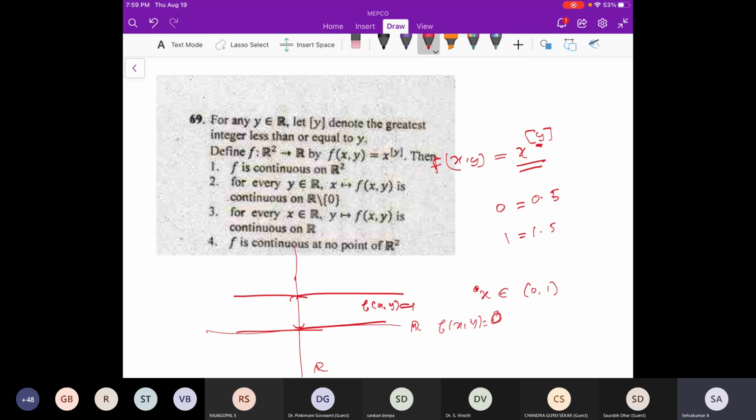If I'm writing wrong, just let me know. This is actually 1 comma 2. In that interval, the y value will be 1, so f(x, y) equal to 1. Similarly here also, sorry, here x. At the top you will get x square, and here 1 by x, this kind of thing will come. Continuously it will go. So you have to use this fact to show what these answers are.